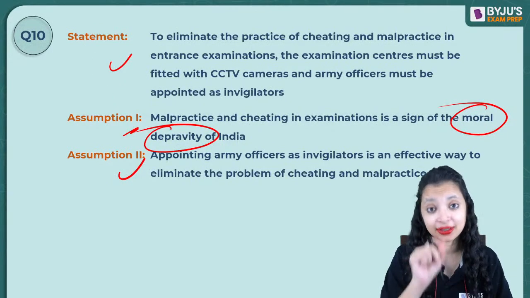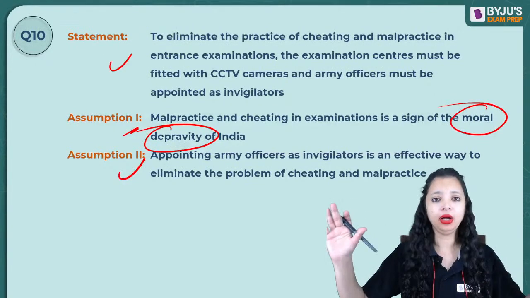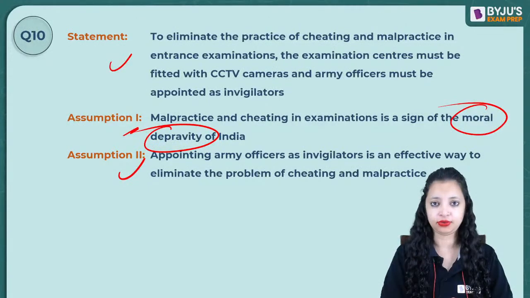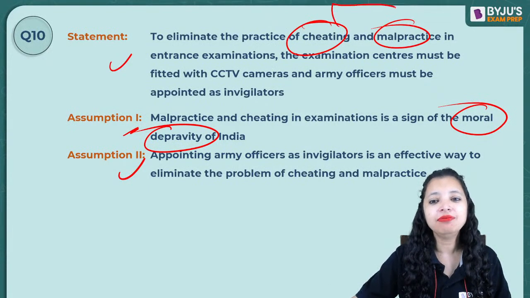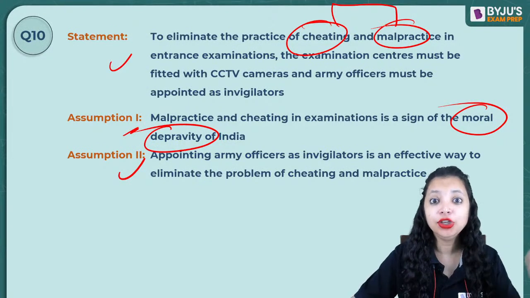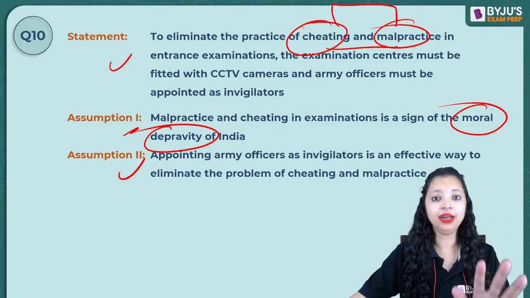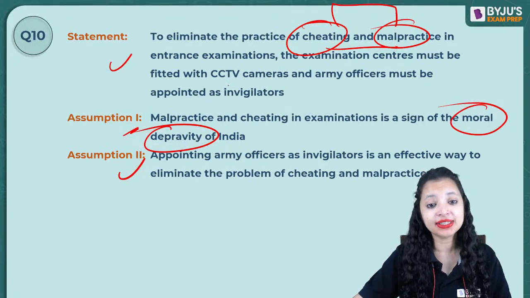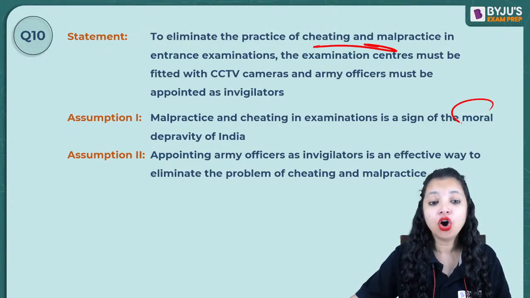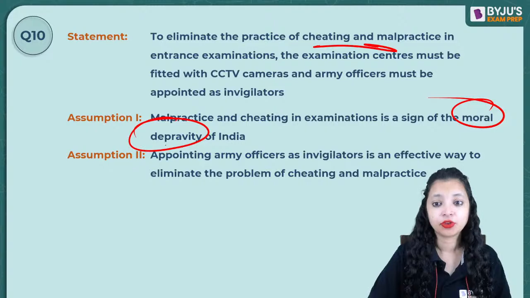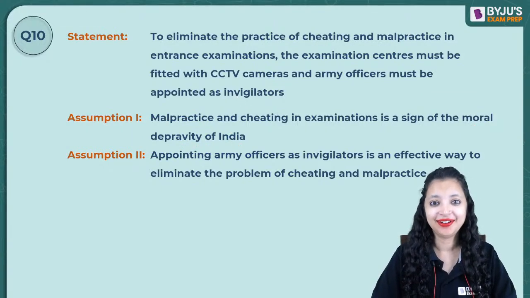And he believes that if you want to control cheating and malpractices, install a camera and bring an army officer. That's how you control it. But I cannot assume if these are immoral activities. That's where I use my GK. They are wrong. They need to be controlled. All I know is that they need to be controlled and these are the ways how they can be controlled. But I don't know if these are immoral activities. Also, I don't know if these are happening in India. Too much to assume.